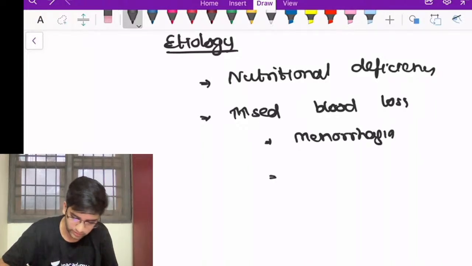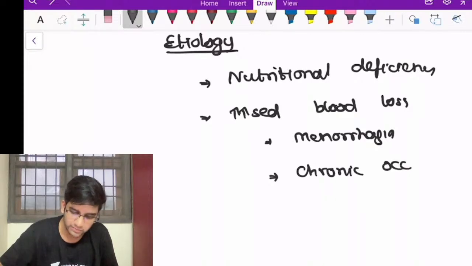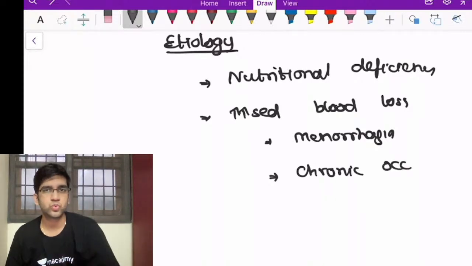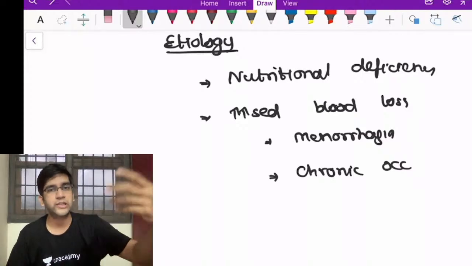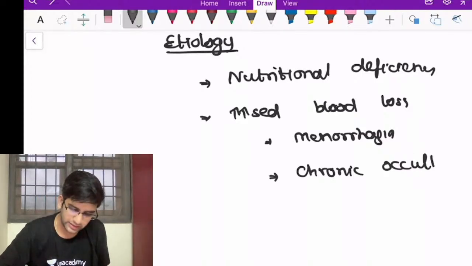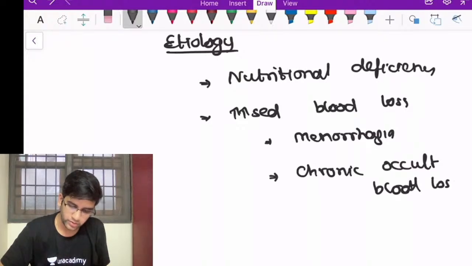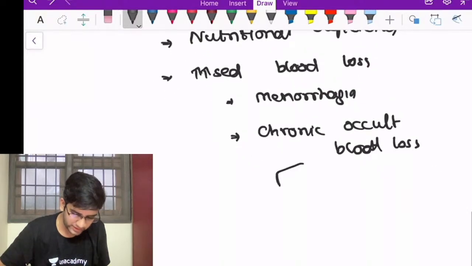Apart from menorrhagia, I can have a chronic and an occult blood loss. When I say occult blood loss, it's either in the stools or the urine. I'm not able to see it, but slowly it goes away, fine. So in chronic occult blood loss in the stool, most likely, two things come to mind, top of the mind for chronic occult blood loss.